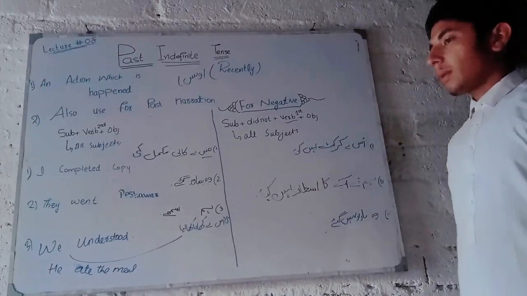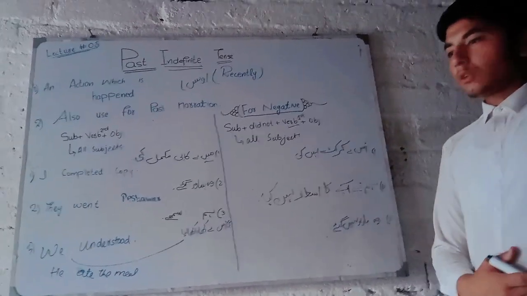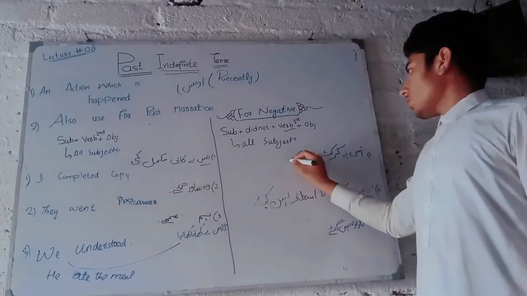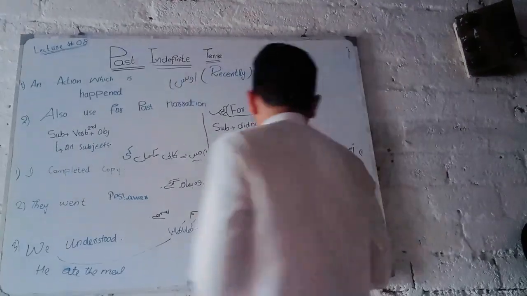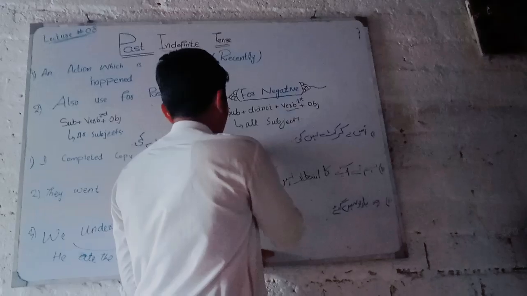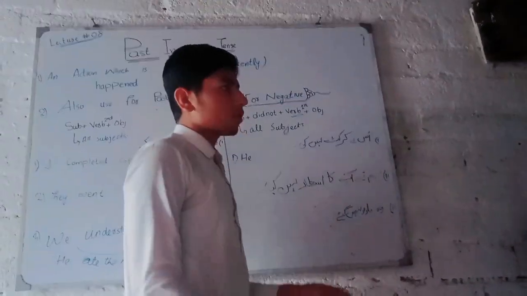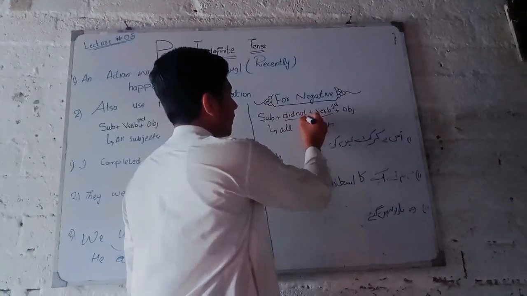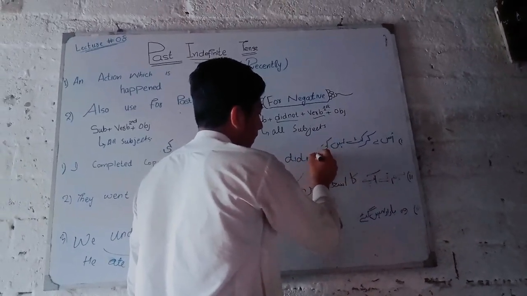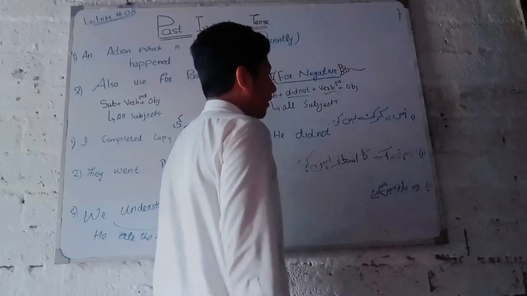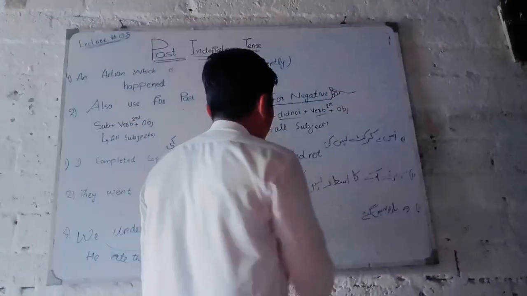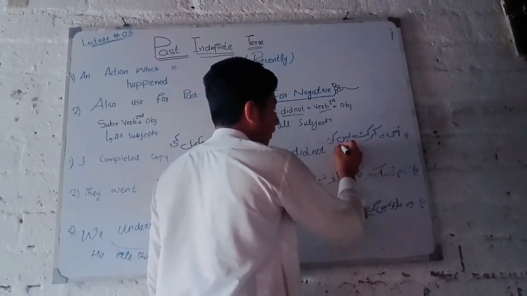If I give you an example of a past indefinite negative sentence, so that's "उसने cricket नहीं खेली". The subject here is he, and after the subject we will put did plus not. He did not play, and the first form of play is play, not played. So here we will put the first form. So he didn't play cricket.